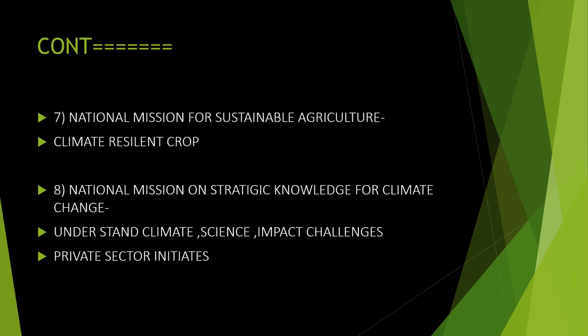What is the seventh plan? National Mission for Sustainable Agriculture. We should have a good agriculture atmosphere in India. In different states, different kinds of agriculture are followed in different areas. So we have to find out how we can use biological fertilizers and climate resilient crops, meaning crops that can withstand different climates. So the food problem can be solved, that is, poverty can be eradicated.